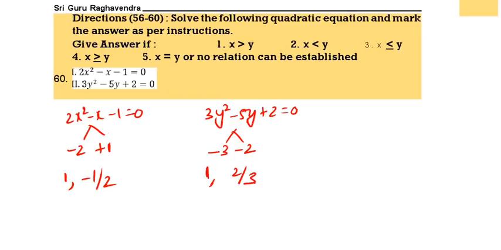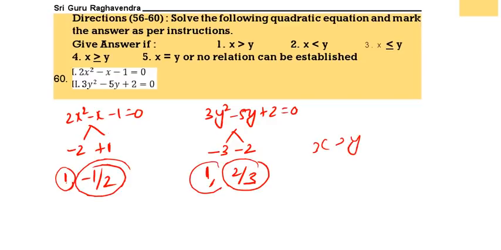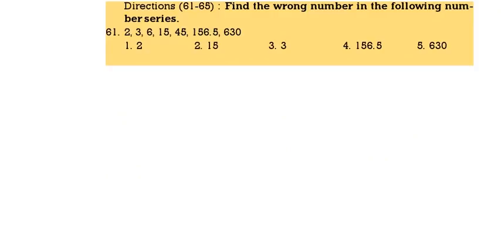See here, 1 is greater than 2 by 3, so x is greater than y. But -1 by 2 is less than 1, so x is less than y. Therefore there is no relation. No relation can be established.